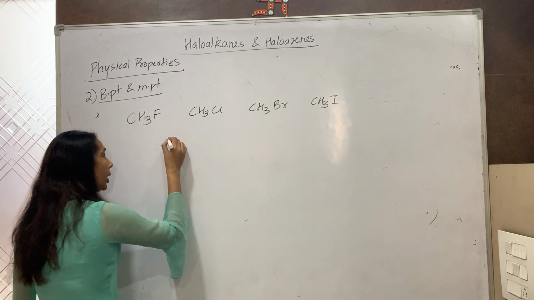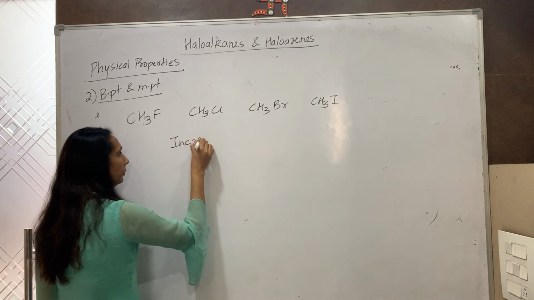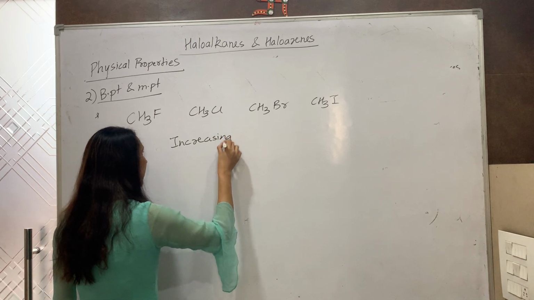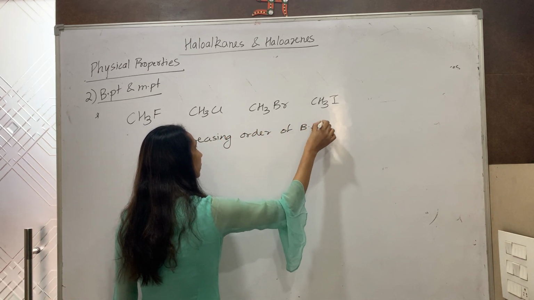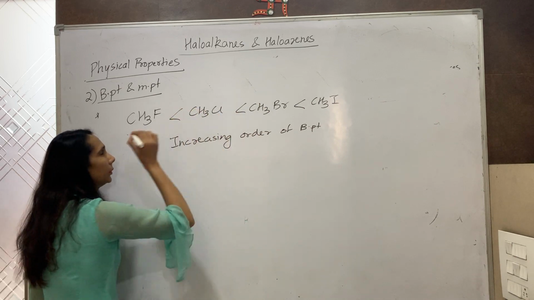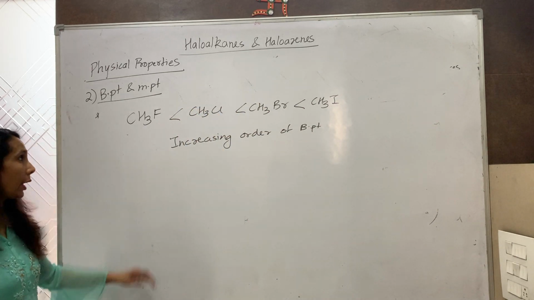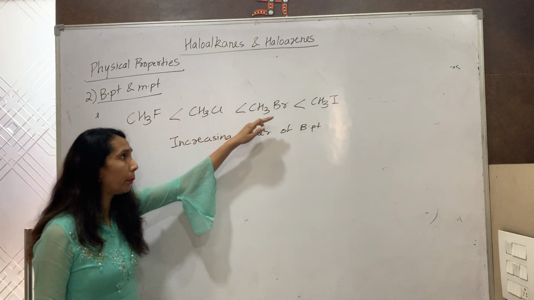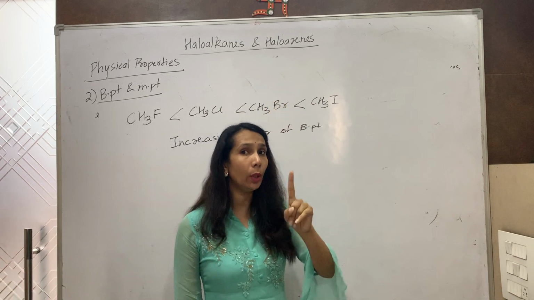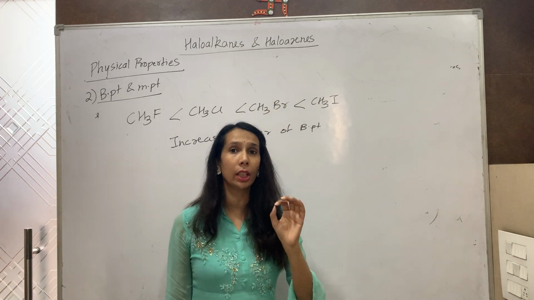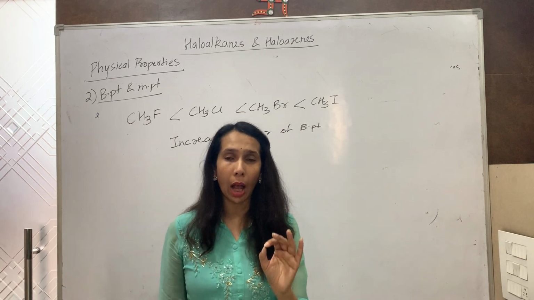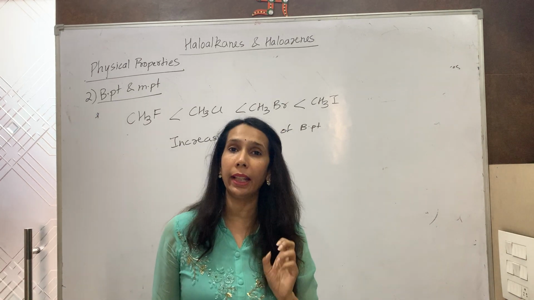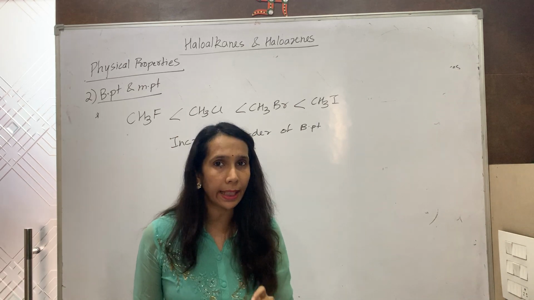Then the increasing order of boiling point is this. That means out of fluoro, chloro, bromo and iodoalkanes, iodoalkanes will have the highest boiling point, provided the length of the carbon chain is same, or we can say the alkyl group is same.